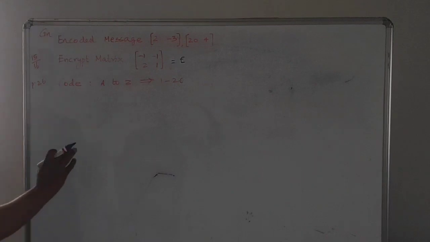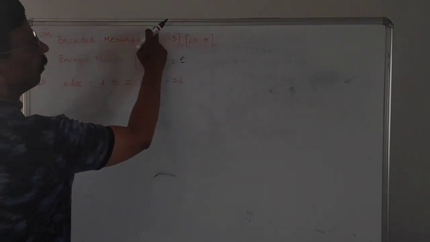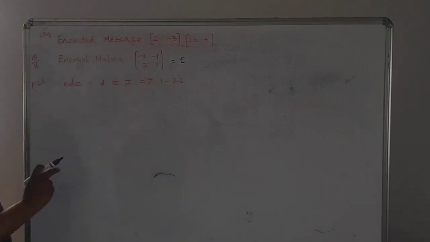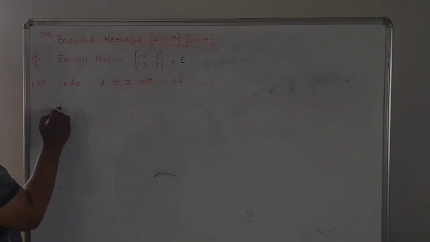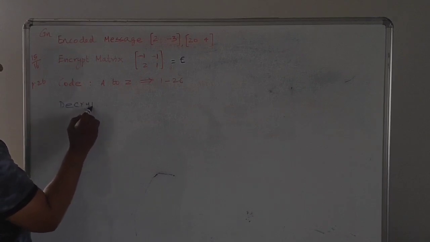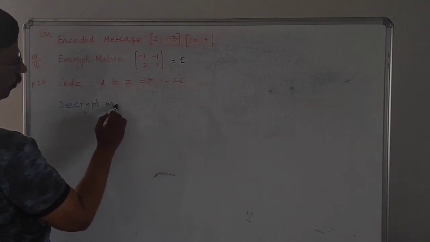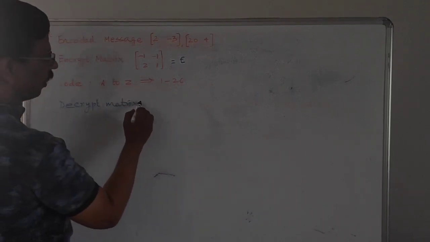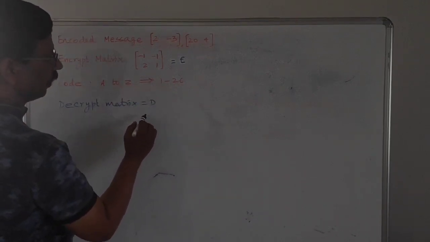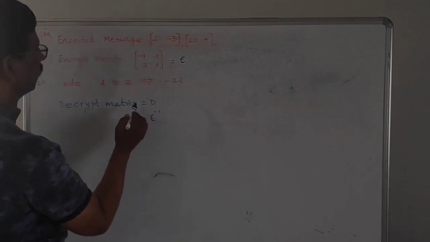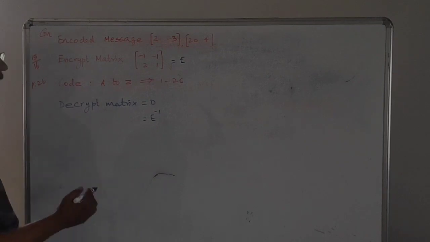To find the message, we need to first find the decrypt matrix, which we can denote as D. This is nothing but the inverse of the encrypt matrix.